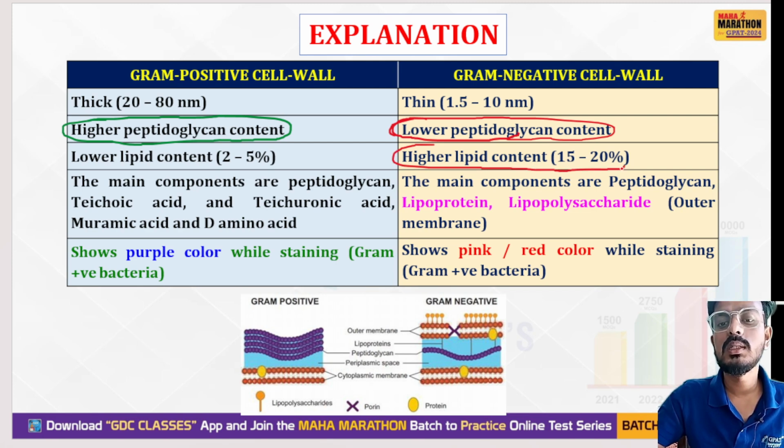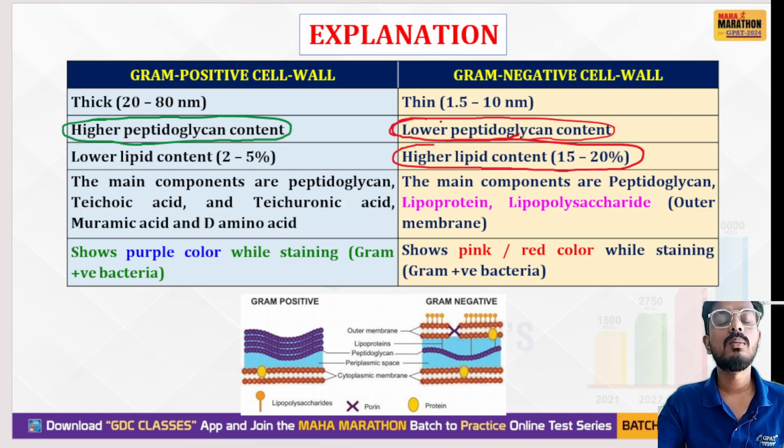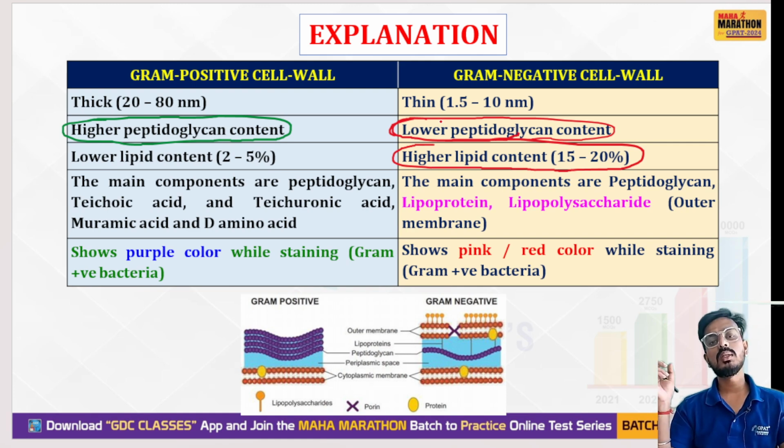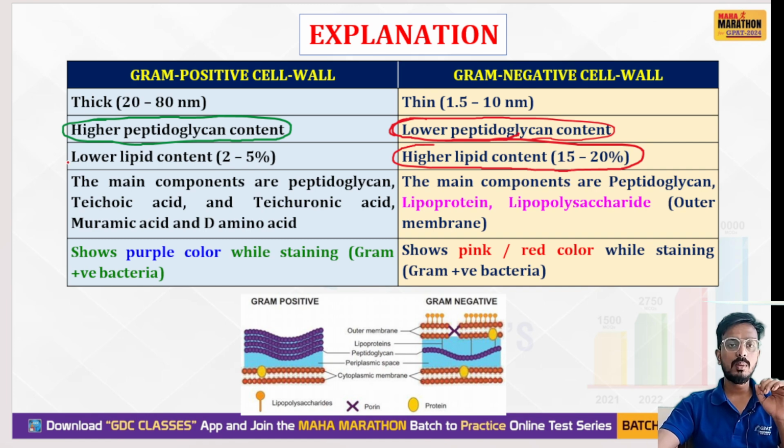So this difference is important from the exam point of view. Remember, how do you remember it? Gram positive cells have a thicker cell wall, gram negative have a thinner cell wall. Gram positive cell wall is thick due to high peptidoglycan content, gram negative cell wall is thin due to low peptidoglycan content. If we talk about lipid content, gram positive bacteria have low lipid content, and the gram negative bacterial cell wall has high lipid content.